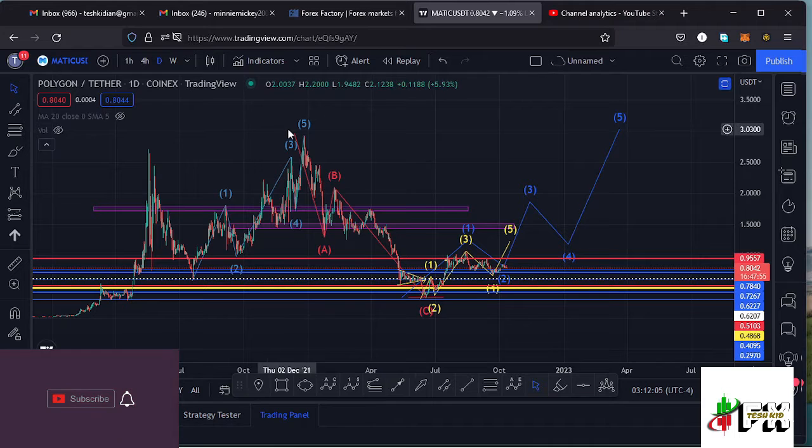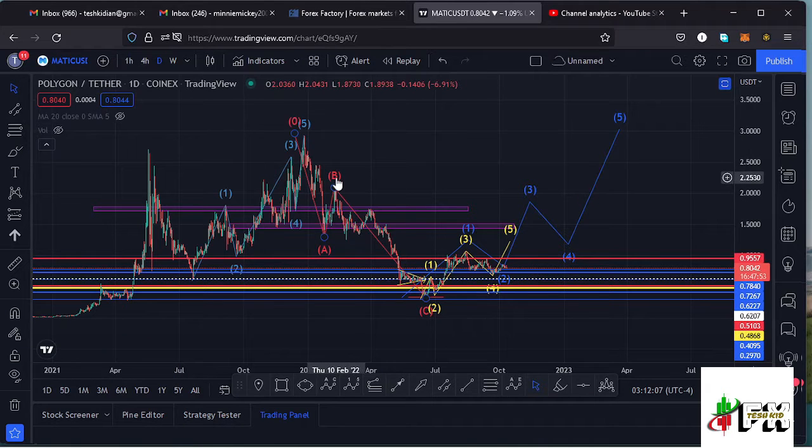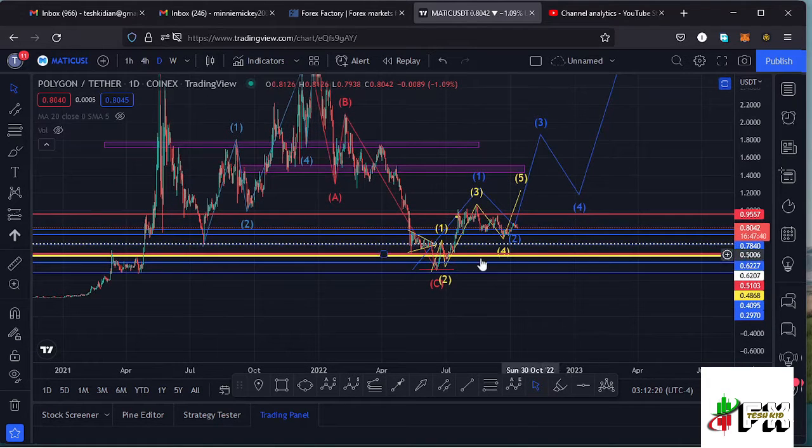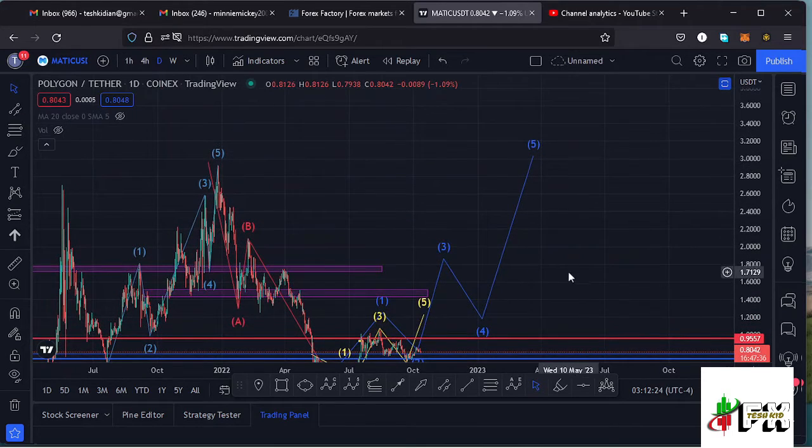Polygon Matic from the all-time high has been seeing lower prices in this massive ABC corrective movement, which has now taken us back to around the $0.32 mark, and having done so I believe it has done the minimum that we expected it to do in its ABC corrective movement, and soon we are going to see a very nice bounce obeying this Elliott wave structure, having a wave 5 taking us back to an all-time high.